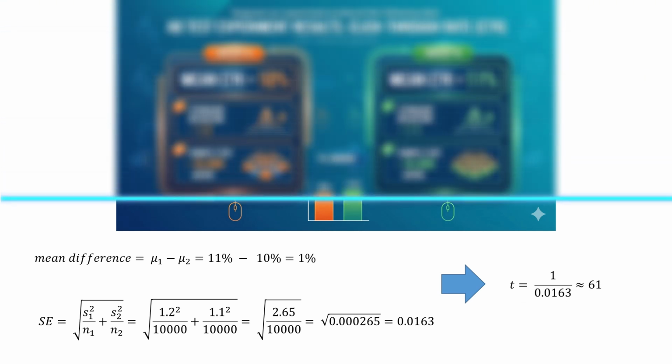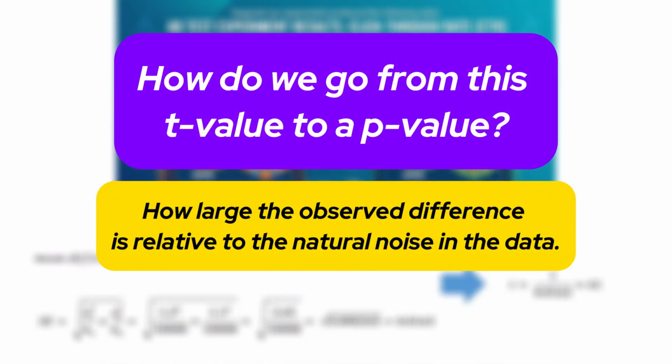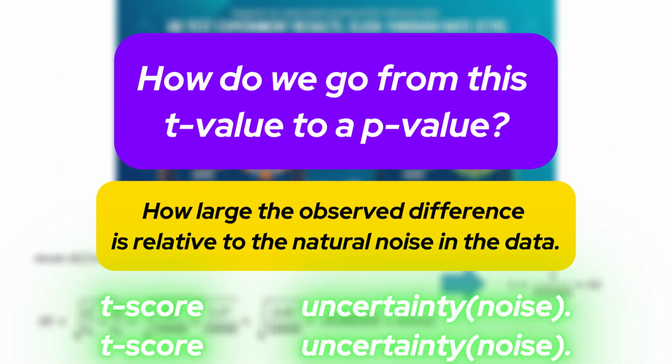Now, once we calculate the t-score, the next question becomes, how do we go from this t-value to a p-value? The t-score tells us how large the observed difference is relative to the natural noise in the data. A small t-score means the difference is small compared to the uncertainty. A large t-score means the difference is huge compared to the uncertainty.